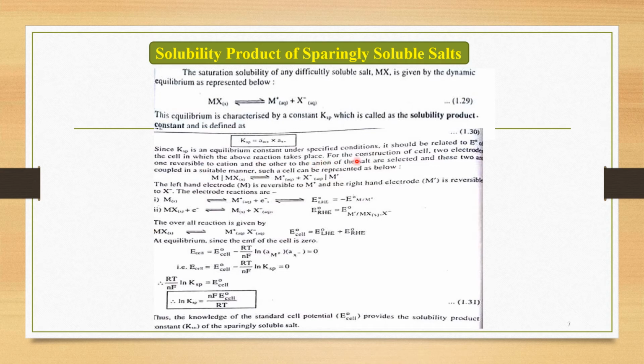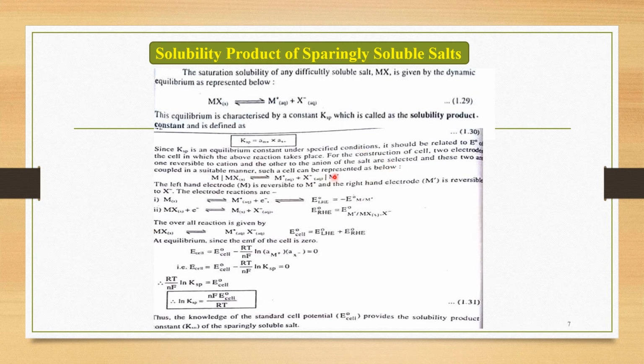Under specified conditions, this constant should be related to the potential of the cell in which the above reaction takes place. For the construction of a cell, two electrodes, one reversible to the cation and the other to the anion of the salt, are selected and coupled in a suitable manner. Such a cell can be represented as below.